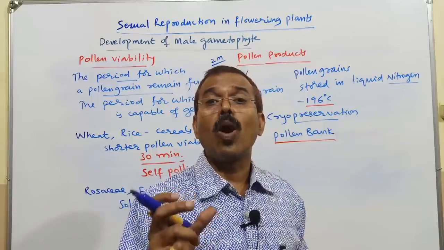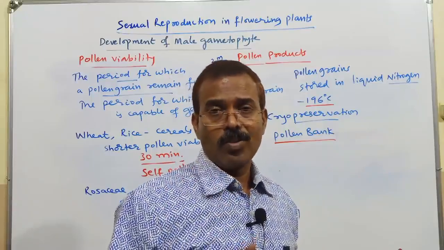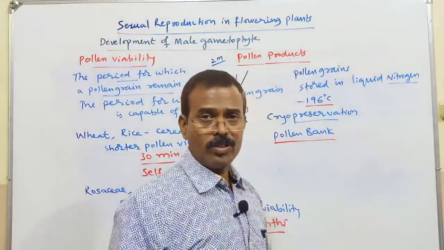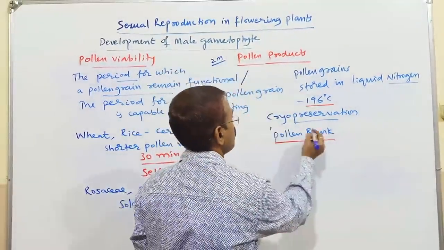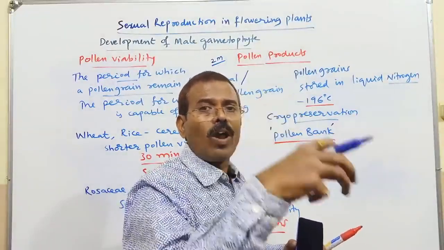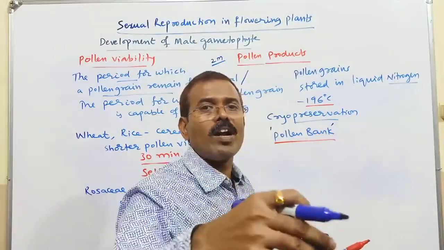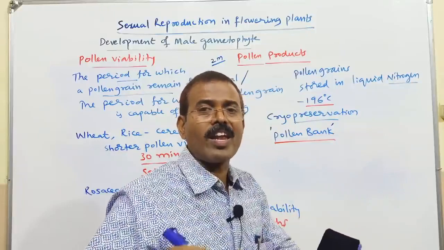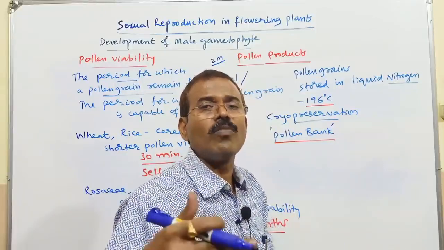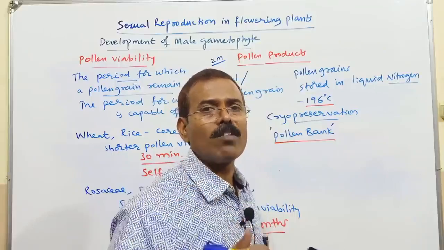Similarly, we need quality pollen grains. Such quality pollen grains can be cryopreserved in liquid nitrogen and used as a pollen bank whenever we need pollen grains. So quality pollen grains can be provided to the farmers so that they can carry out what we call artificial hybridization, which is one of the important techniques in plant breeding programs.